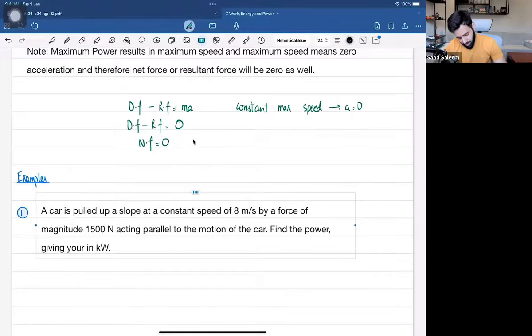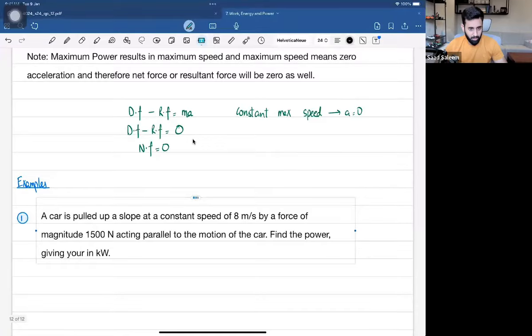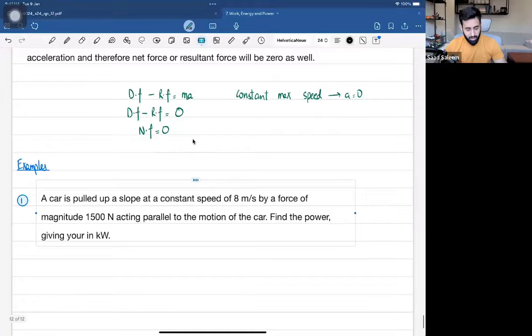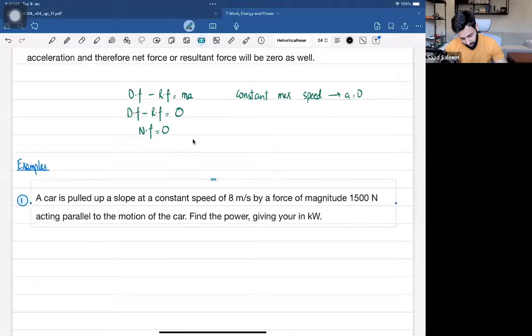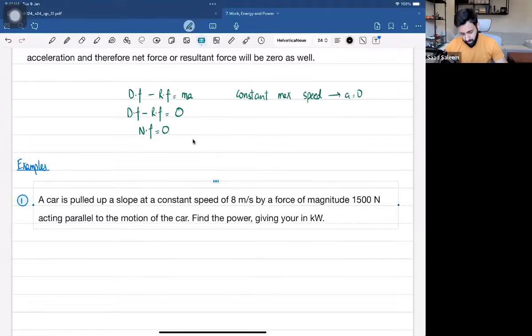So here's a question. A car is pulled up a slope at a constant speed of 8 meters per second by a force of magnitude 1500 newtons acting parallel to the motion of the car. Find the power, giving your answer in kilowatts.